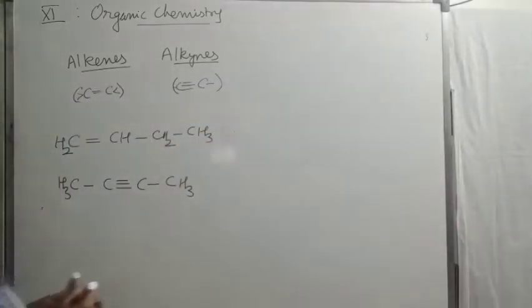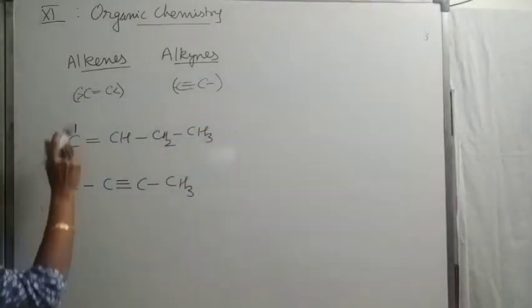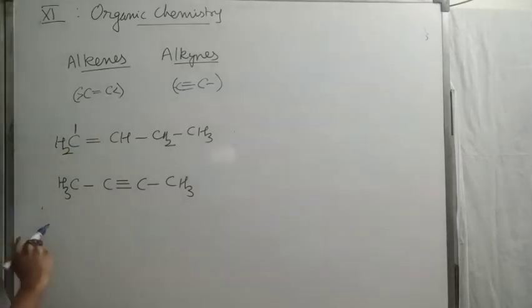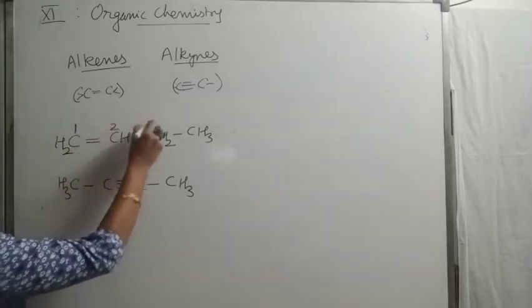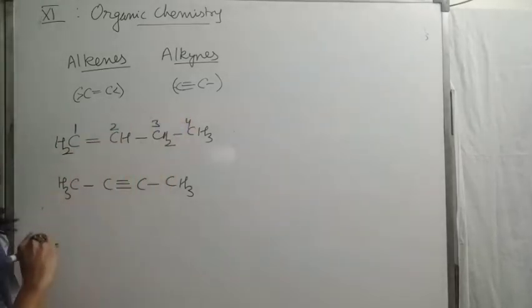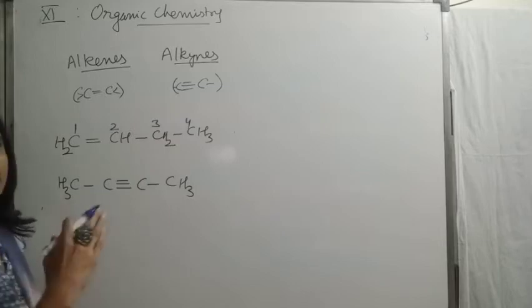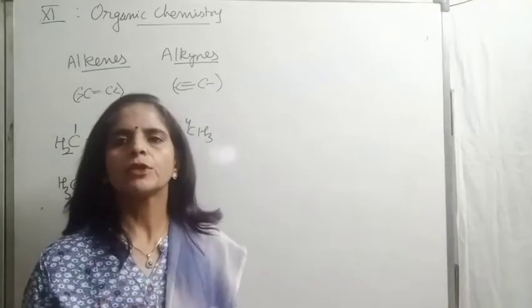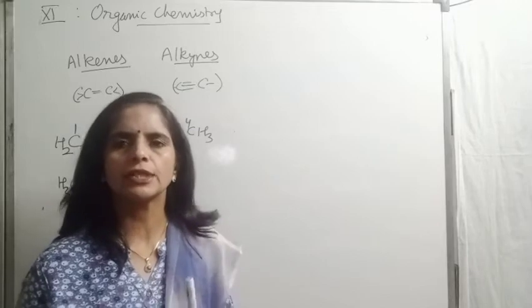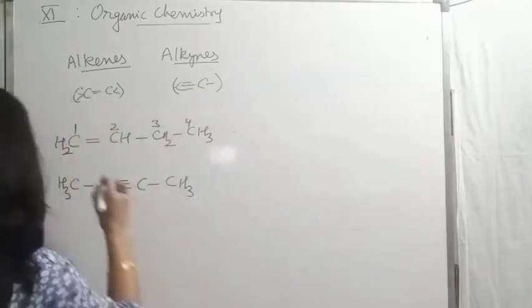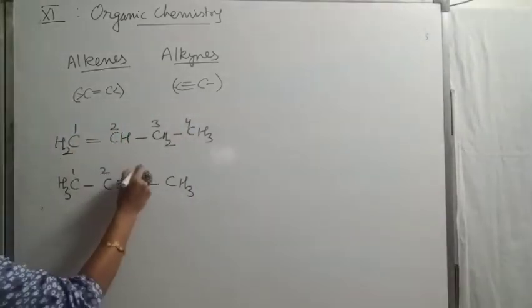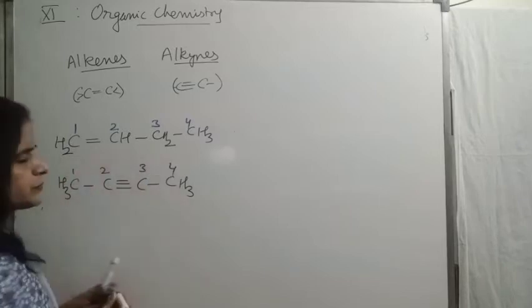So simply we will start from the left end so that we give minimum number to unsaturation. 1, 2, 3, 4 carbon chain. In this case, we can start numbering from any direction because from both ends unsaturation takes the same position. So we will begin with 1, 2, 3 and 4.